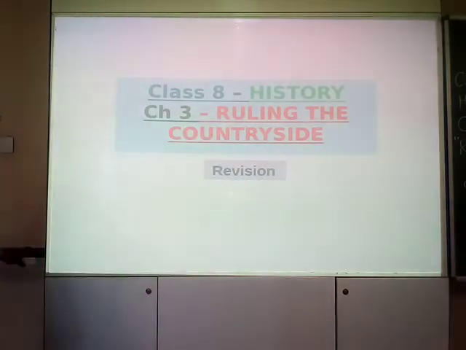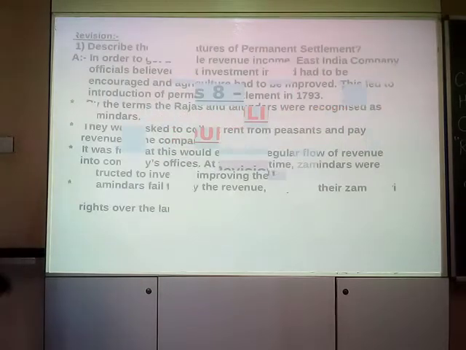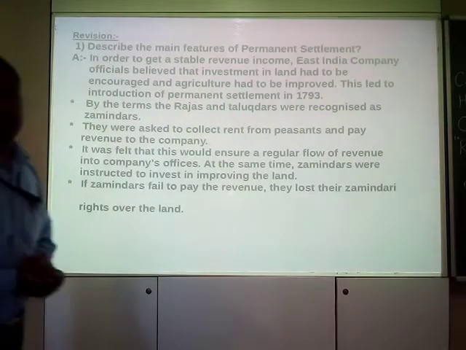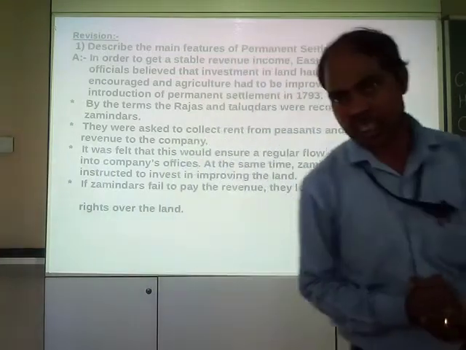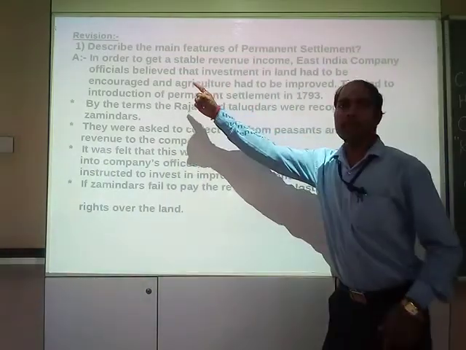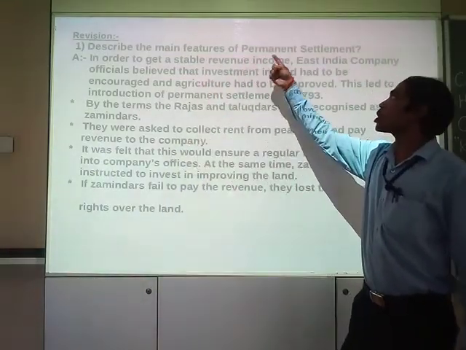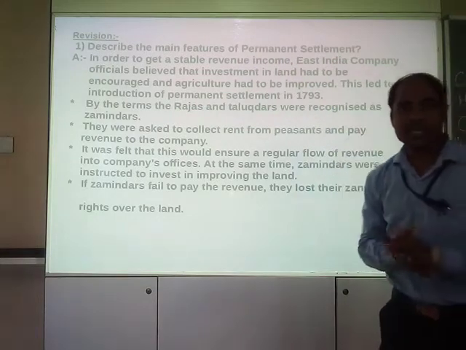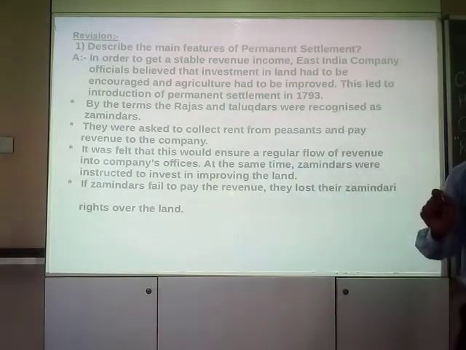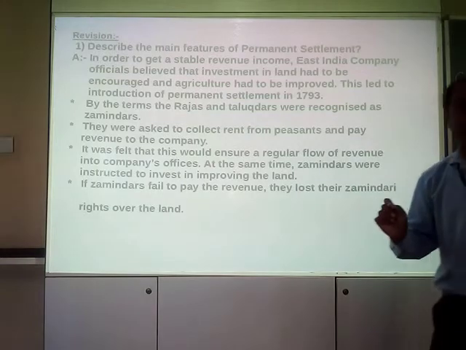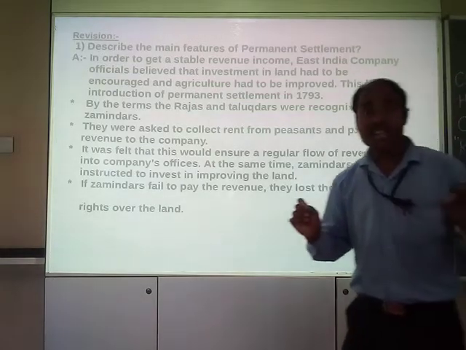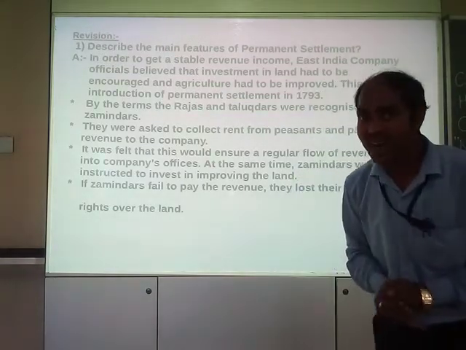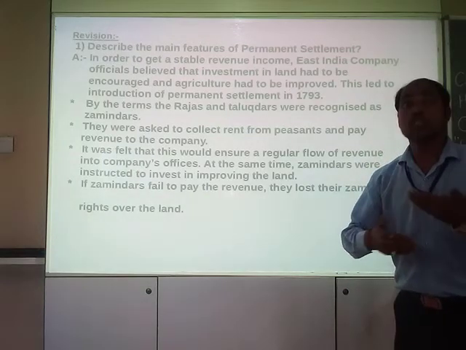Let's get on with the question. The first question of your textbook: describe the main features of permanent settlement. Have you remembered permanent settlement? Yes, Rajas and Talukdars were made Jamindars.